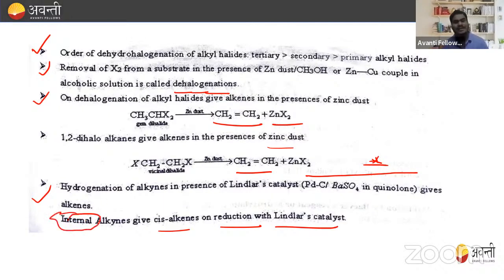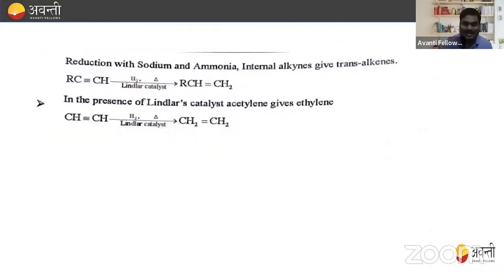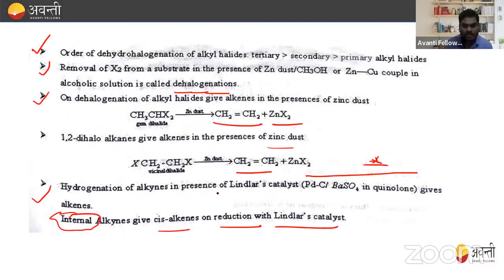Internal alkynes give cis alkenes on reduction with the Lindlar catalyst, right? Now, reduction with sodium and ammonia, internal alkynes give trans alkenes. So this point is very important.